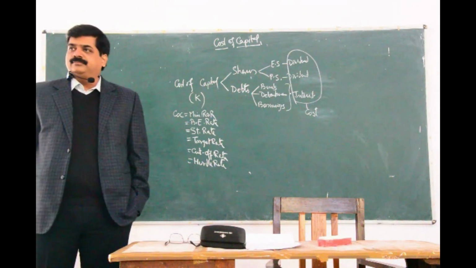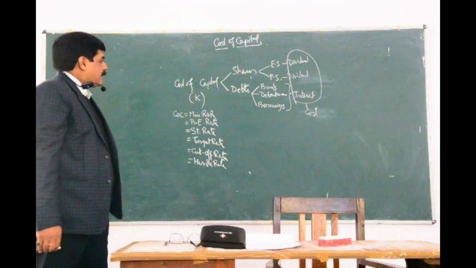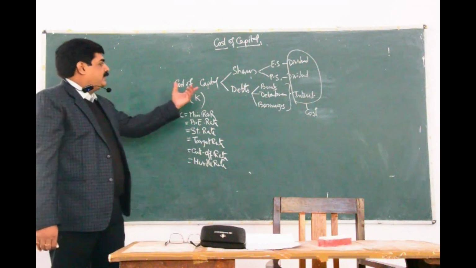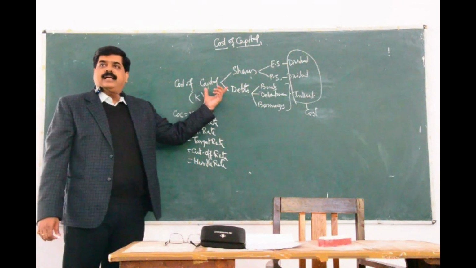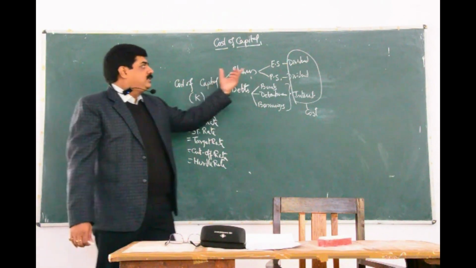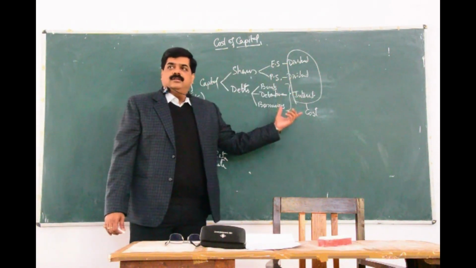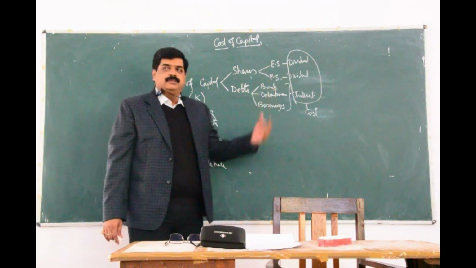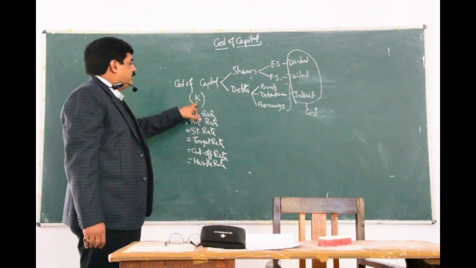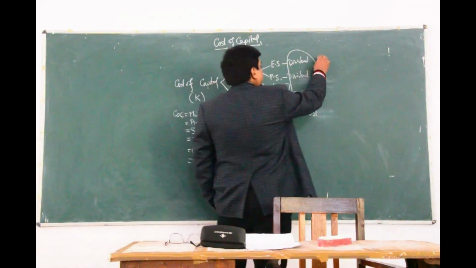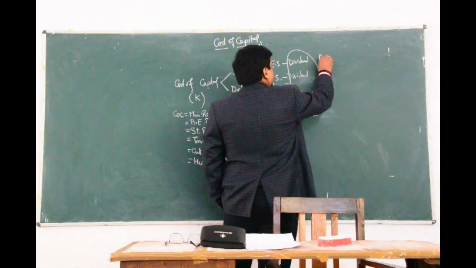Now, that means when the company is trying to generate the capital, then on that capital, this will be the expectation by the various sources. That means if this is cost of capital, then this can be called as cost of equity.